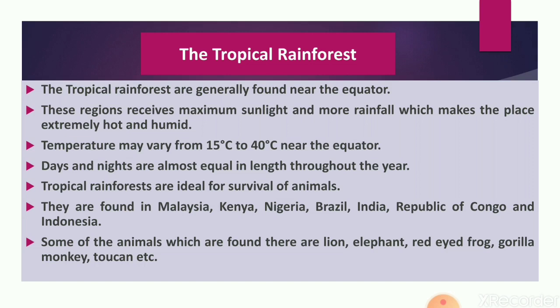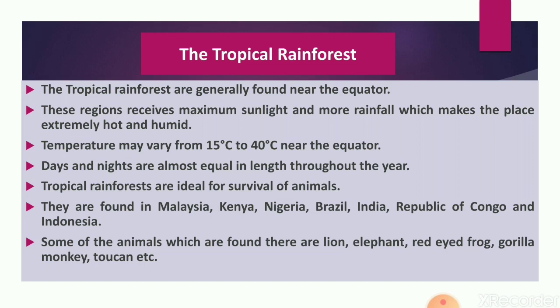They grow very well in tropical rainforest because of its good climatic condition, which is hot and humid, which is favorable for the growth and development of plants and animals. And except that, there is availability of wide variety of food, constant water supply. That is why tropical rainforest is very good for animals and plants. It means there is a very huge population of animals and plants.